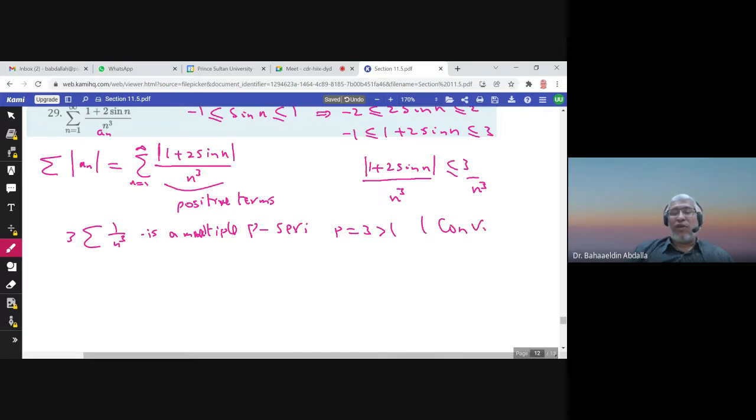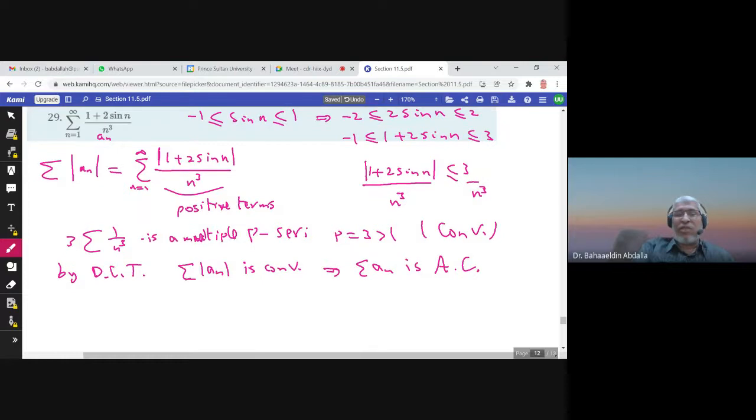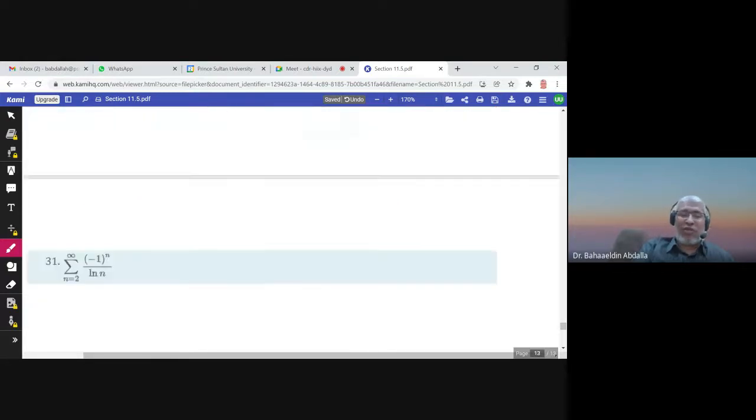So it's convergent. So by direct comparison test, summation absolute value of an is convergent. So summation an is absolutely convergent. So this series is absolutely convergent.